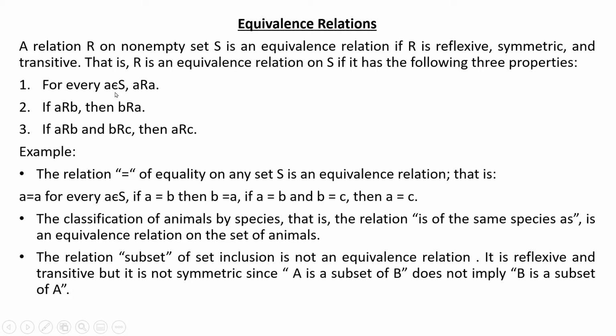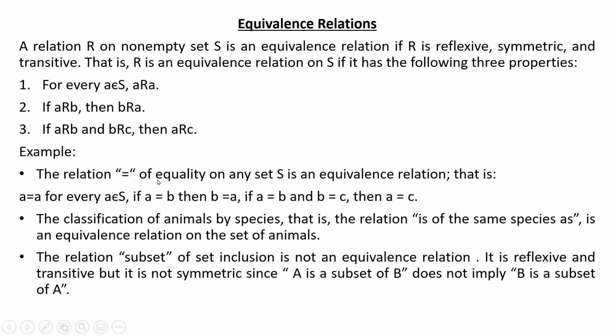For every A belonging to S, A is R related to A, that is the reflexive property. If A is R related to B, then B is R related to A, that is the symmetric property. And if A is R related to B and B is R related to C, then A is R related to C, that is the transitive property.